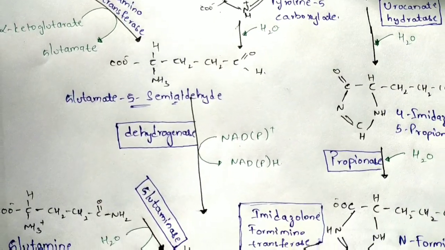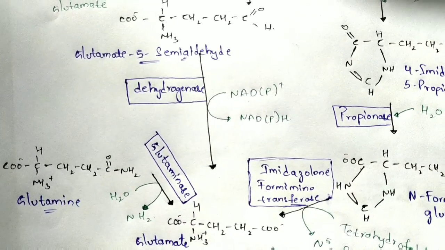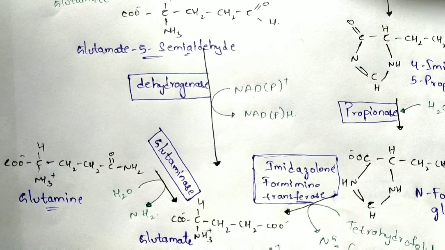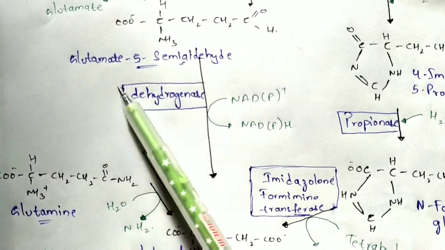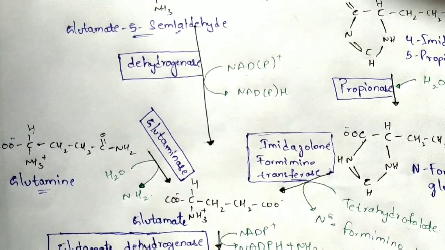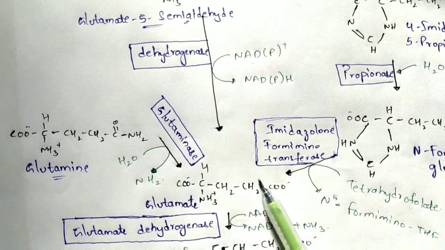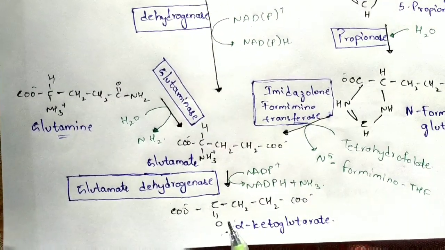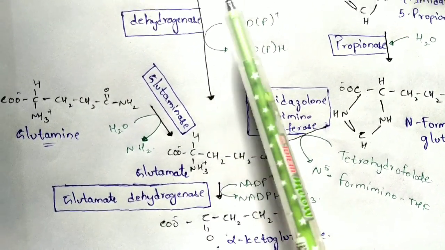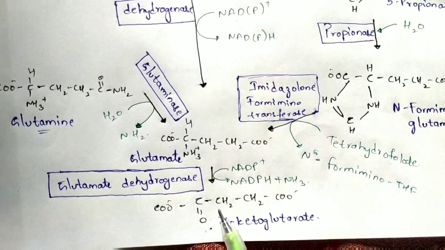Okay. And next, because it is a very complex theory to understand, that's the only reason I am recommending you to watch those videos, and all of those video links will be given in the description box. Now this glutamate 5-semialdehyde will undergo the dehydrogenation process with the help of an enzyme known as dehydrogenase, and here NADP will be used and NADPH will be liberated, and it forms glutamate, and this glutamate will further form alpha-ketoglutarate, and the enzyme utilized here is glutamate dehydrogenase. All of them will form glutamate, which acts as an intermediate compound, and the final end product which will be formed is alpha-ketoglutarate.